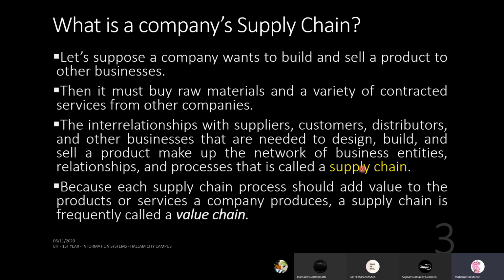Imagine a chain, how a chain is held together. Each and every ring of the chain is tightened with each other. So what are the tightening parts? The strong interrelationships between the different people. Each ring in the chain might be a supplier, customer, or distributor. When you hold the chain in a different shape, you come up with a different design, or a strong framework, making sure how you can sell the product. So this network of business entities, relationships, and processes is known as a supply chain.